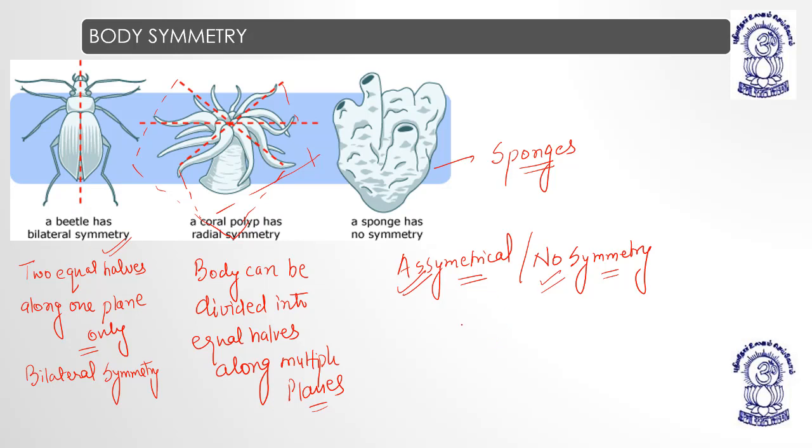There is an important point: if a body is cylindrical, then it almost shows bilateral symmetry.